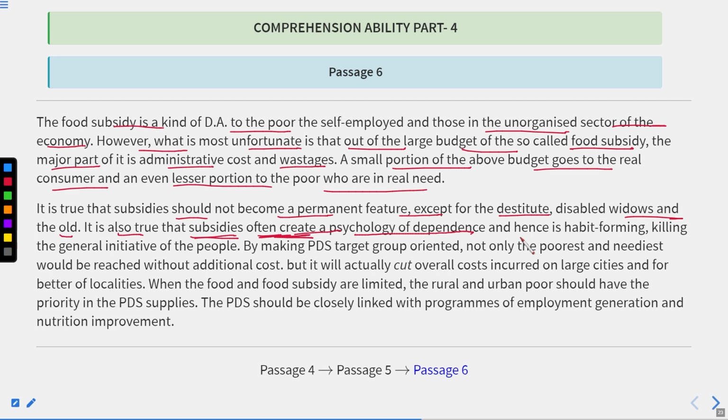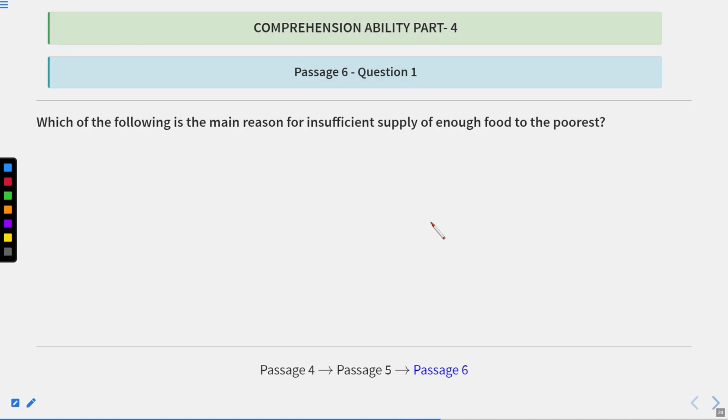Psychology of dependence. So here the answer is written in this line, though it is not direct, the words are actually synonyms. So food subsidy leads to, it means subsidy creates. So this is the correct substitute for that particular line, that is psychology of dependence. Now if we see the question again, that is on page number 33.